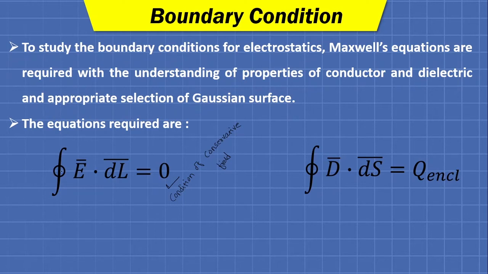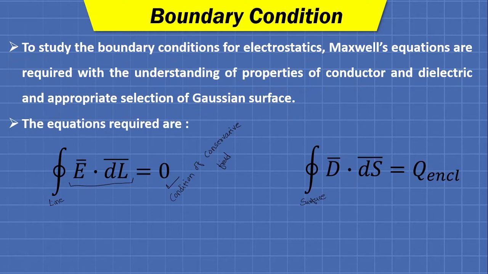Here the first closed integration is a line integration, so we are going to cover a closed path for this particular vector operation, and the second closed integration is a closed surface integration. So it is very important to understand these terms.